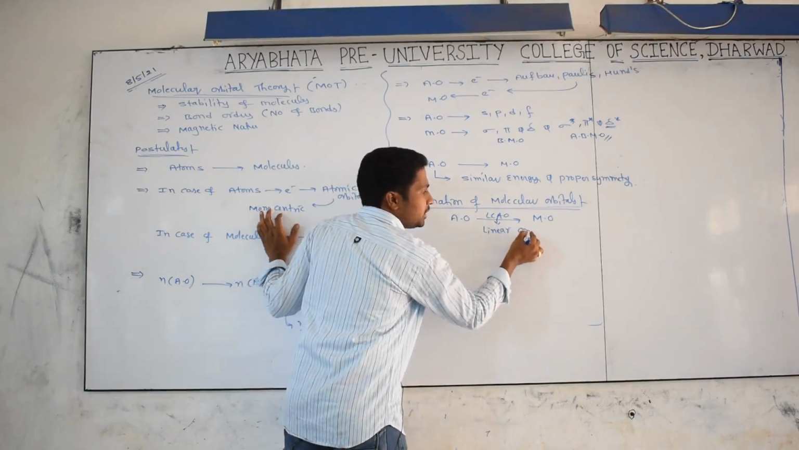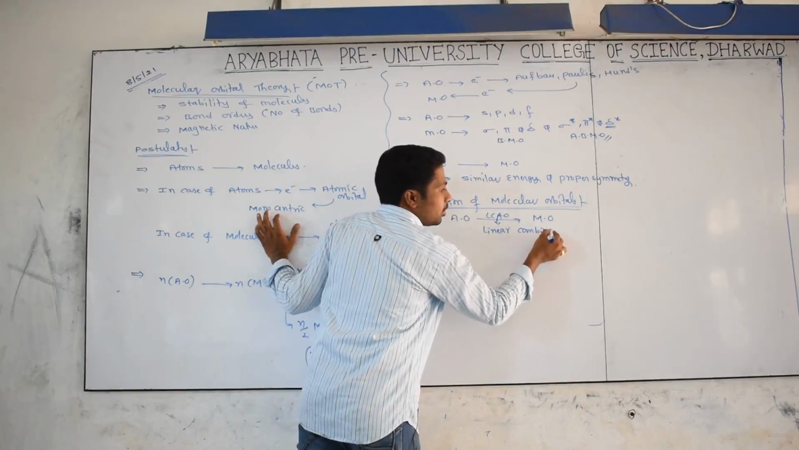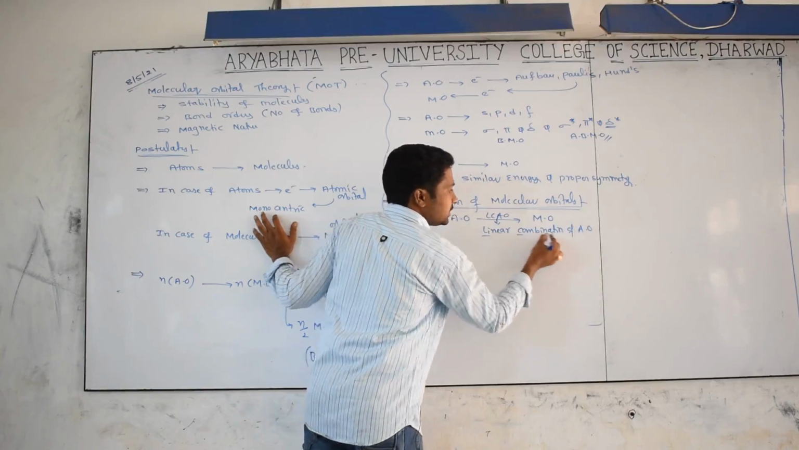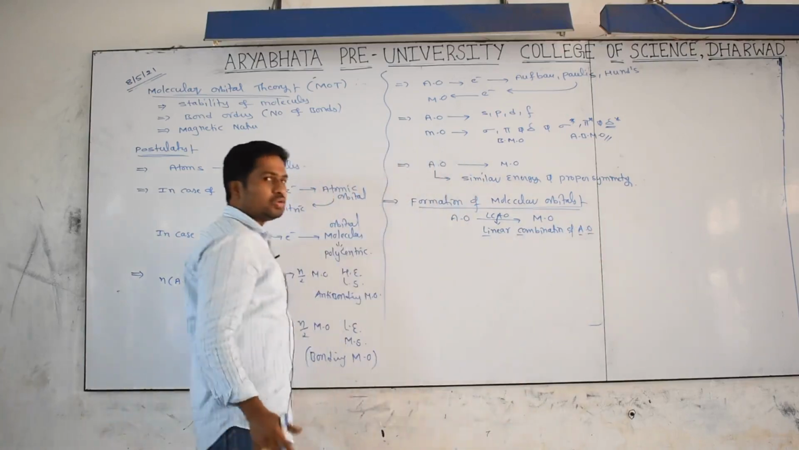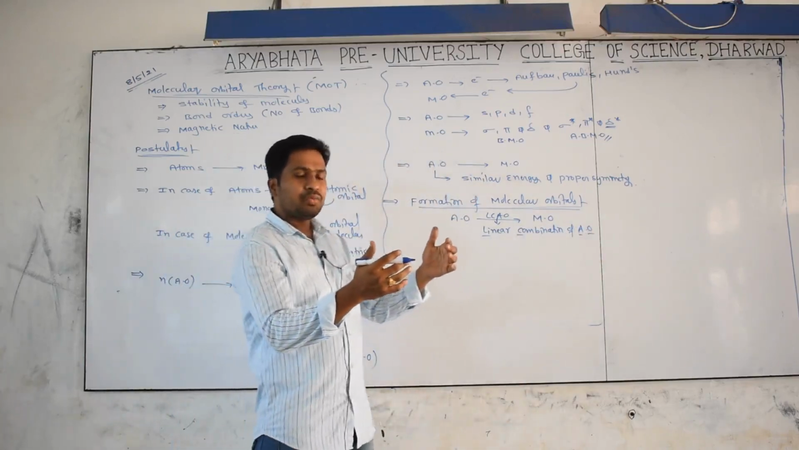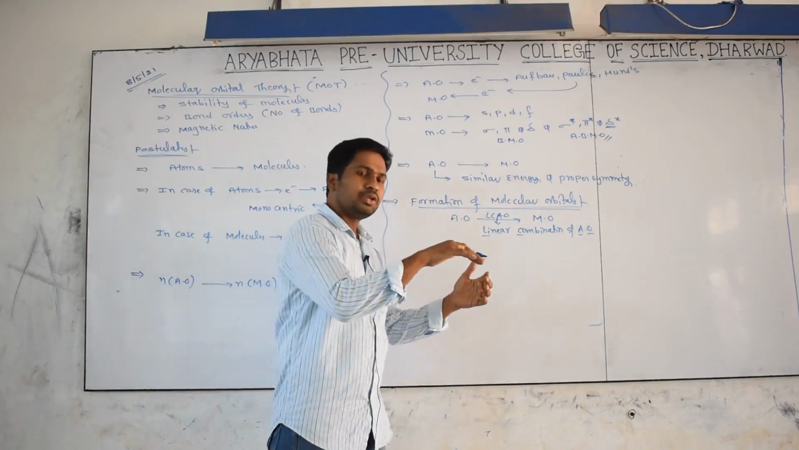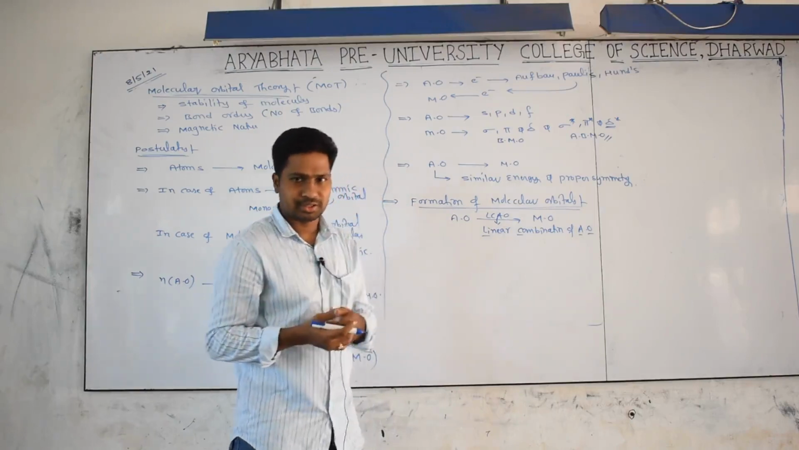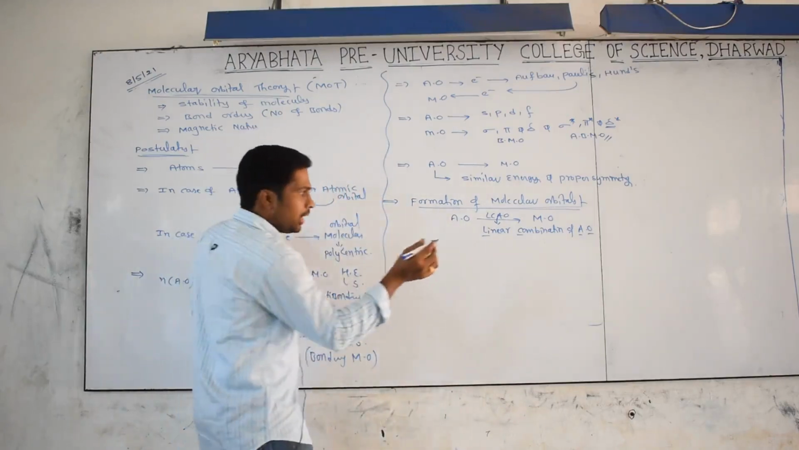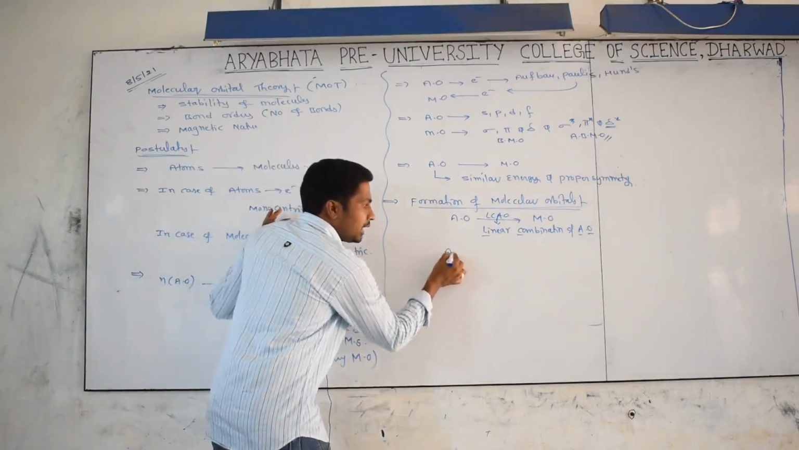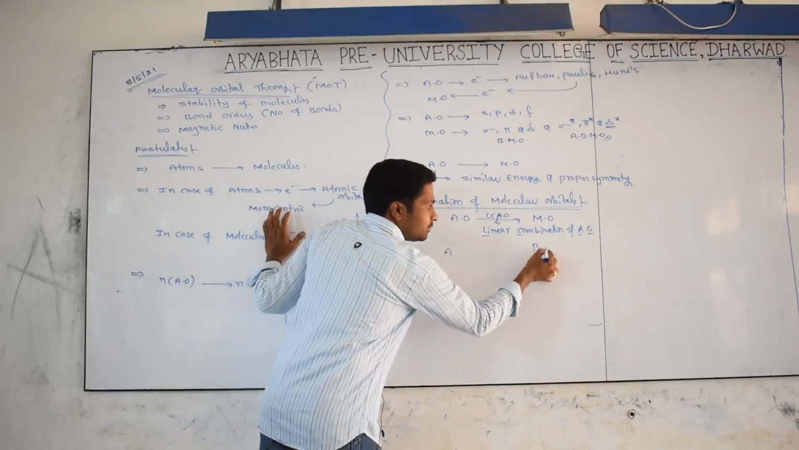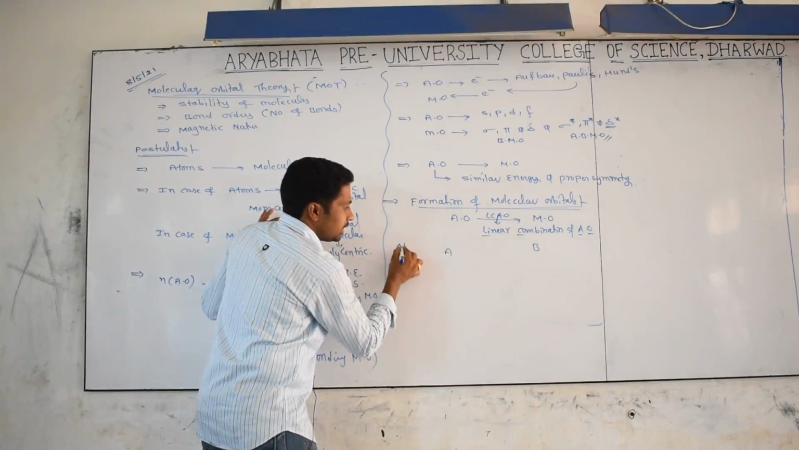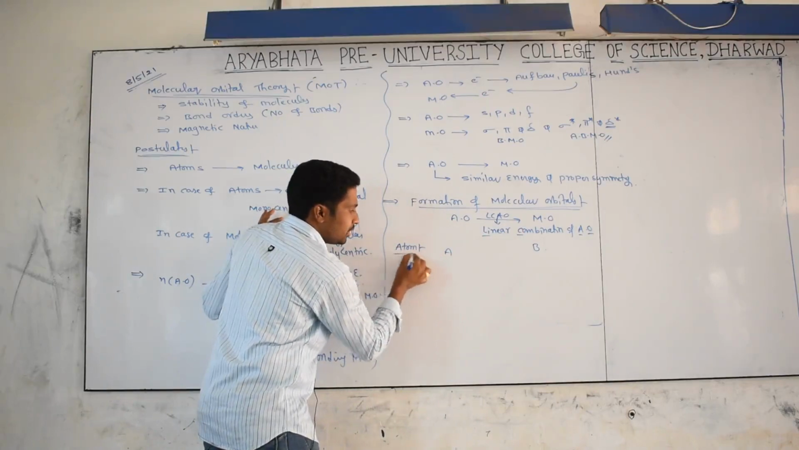Linear combination of atomic orbitals, LCAO. So the atomic orbitals are involved in a special type of combination, linear combination, and then we get a molecular orbital. How is it, sir? Just see carefully. I am taking two atoms, A and B. You observe very carefully.